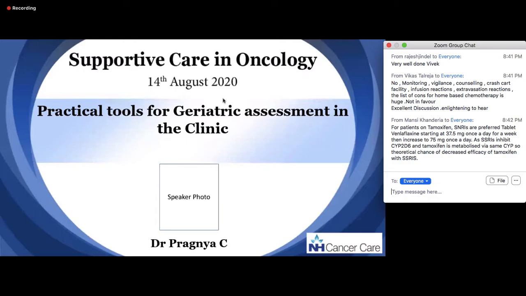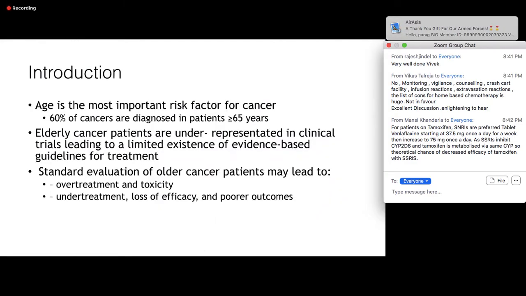Okay, so first of all, I should thank Dr. Randeep for getting me to do this topic. I had very little awareness about this topic before he got me to start reading about it, and I found it very useful. The topic is practical tools for geriatric assessment in the clinic. I want to start with a small introduction.